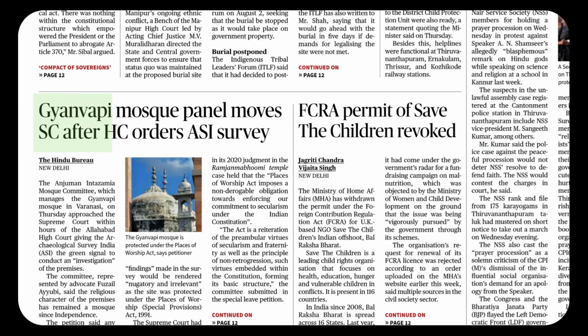Gyanvapi Mosque panel moves SC after HC orders ASI survey. We have two things happening. One thing is HC orders ASI survey. ASI must be Archaeological Survey of India. HC orders that. After that, this mosque panel, the Gyanvapi mosque panel moves.